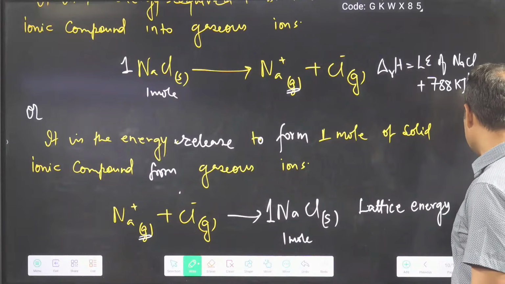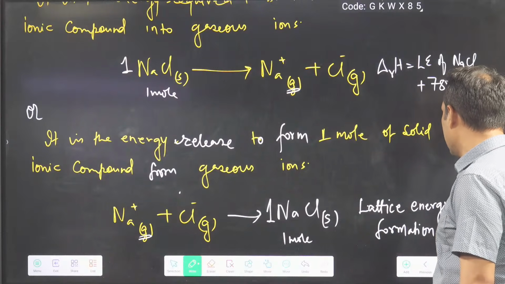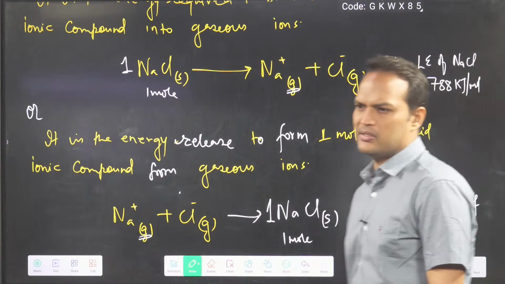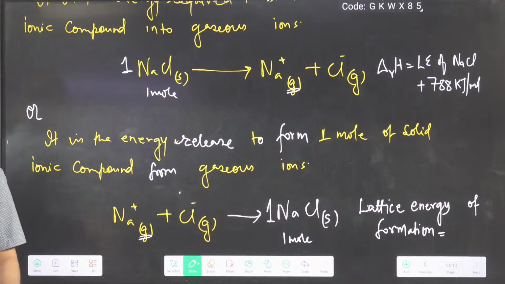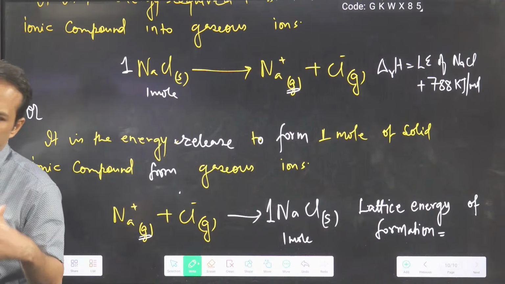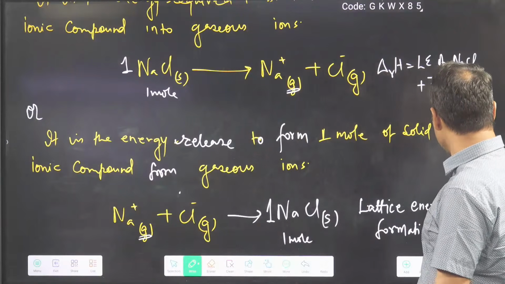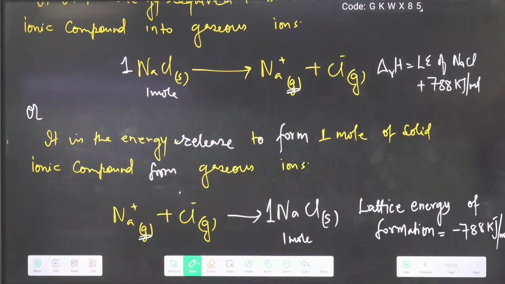Can you tell me its value? When you are making the lattice, that can also be known as lattice energy of formation. This word is used in NCERT, that's why I am telling you. So you can say minus 788. Lattice energy of formation.